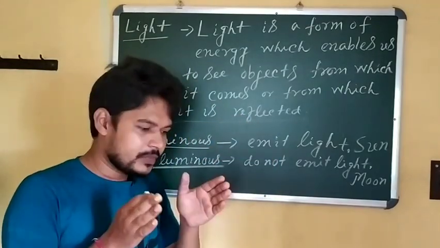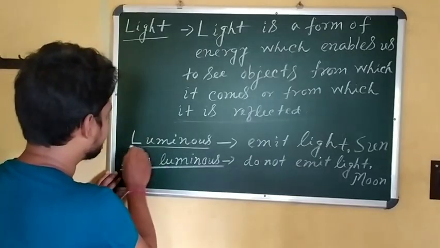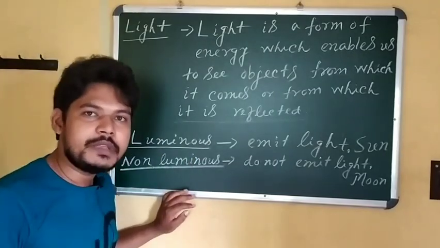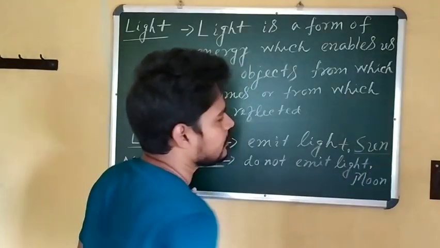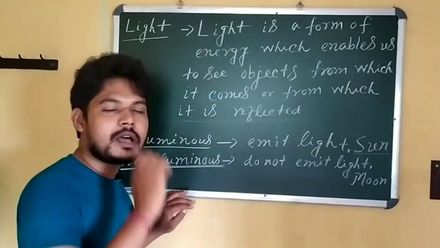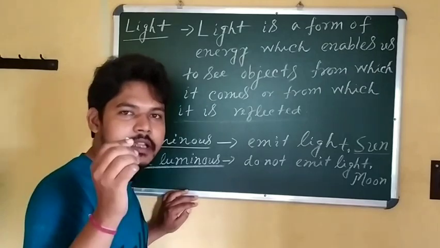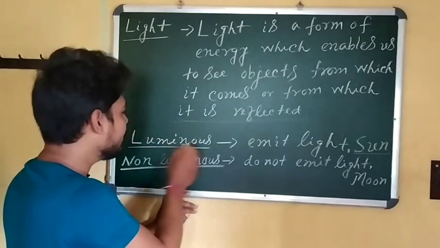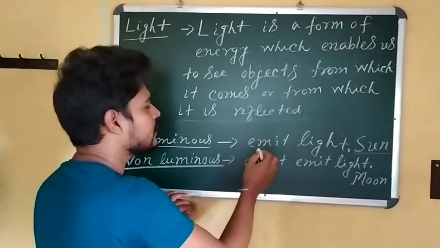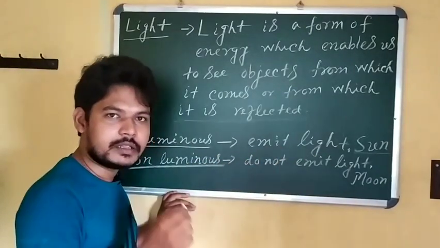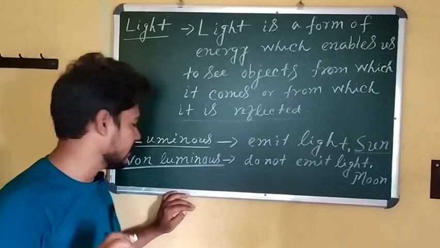So we say this type of object is called a luminous object. Not only the bulb, in our universe the sun, the bulb, the tube light, candle, all are luminous objects. So luminous objects are those objects which emit their own light. They are called luminous objects.